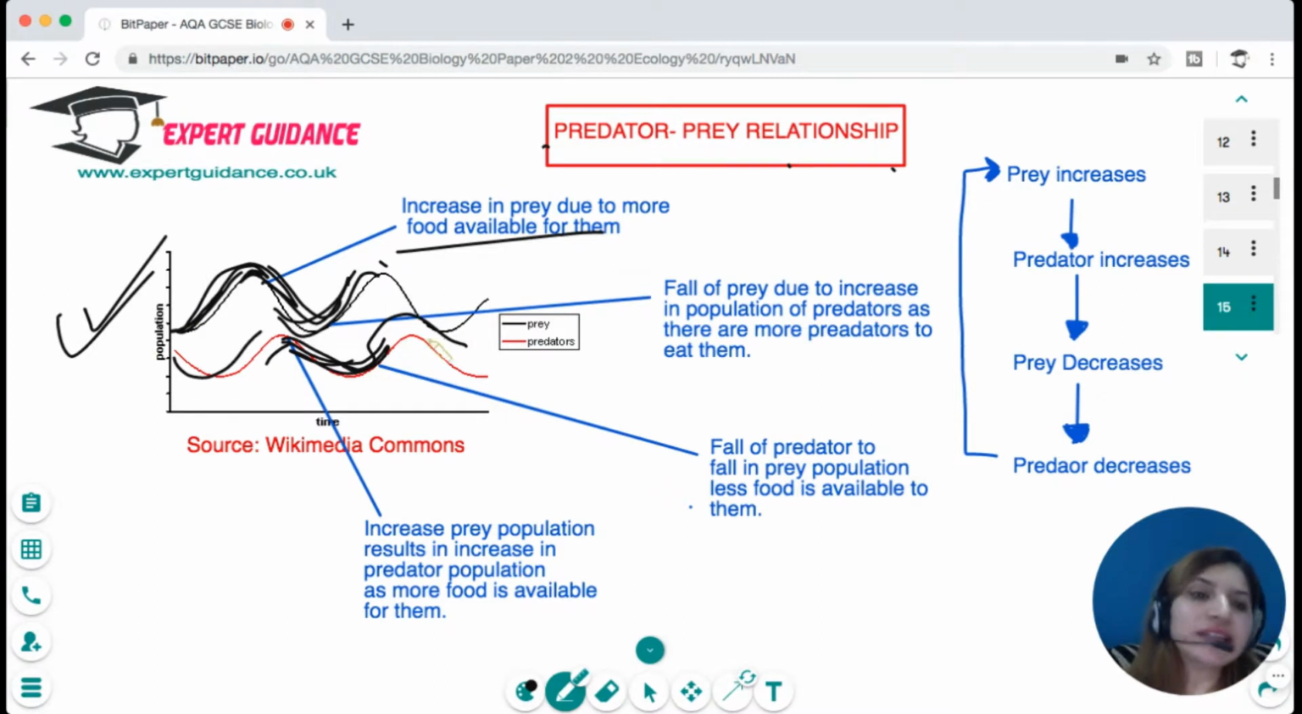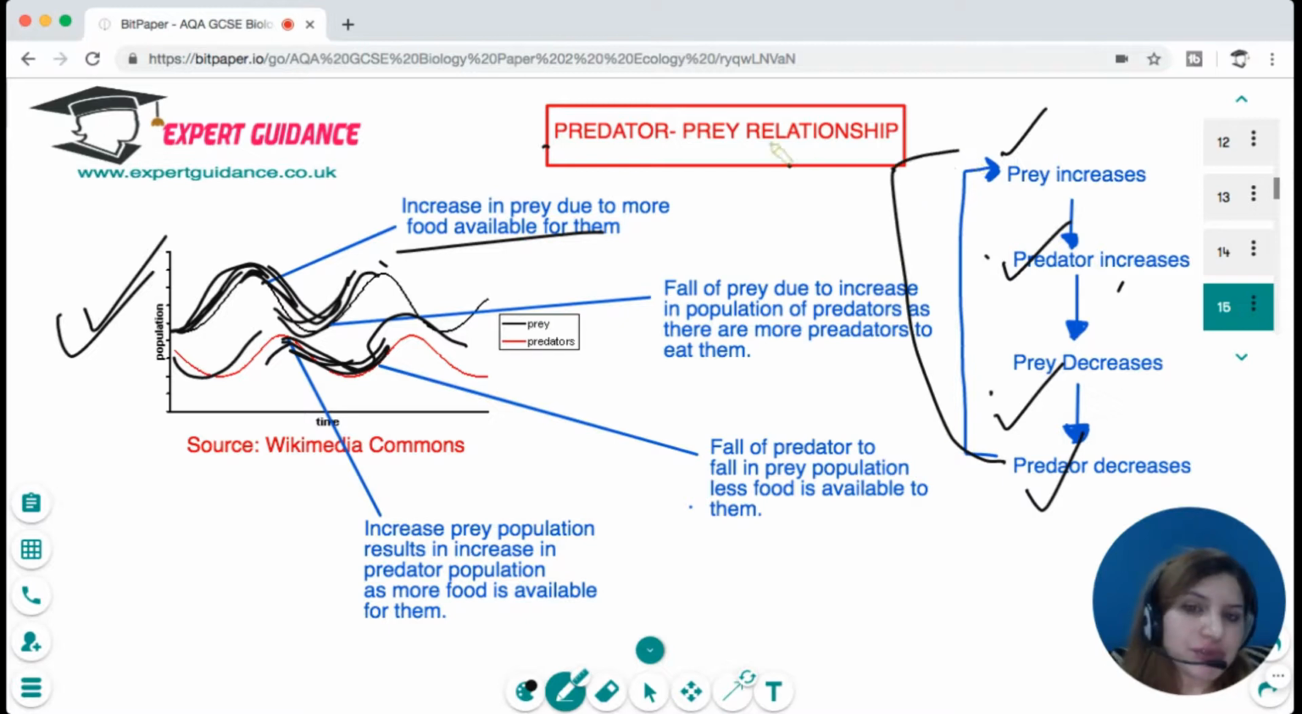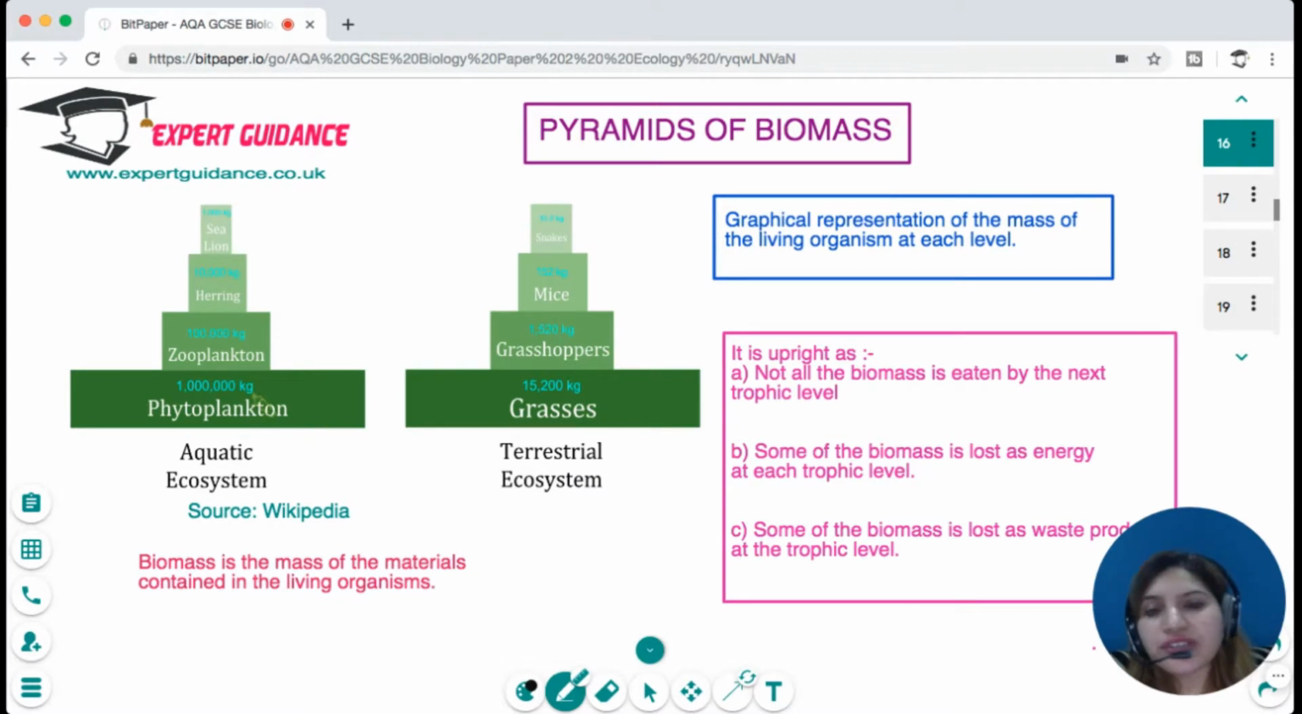So this cycle continues. Prey increases, predator increases, then when predator increases, the prey decreases, and when prey decreases, the predator decreases, and then this whole cycle continues. Okay, so I hope you understand this graph and the relationship between predators and prey.